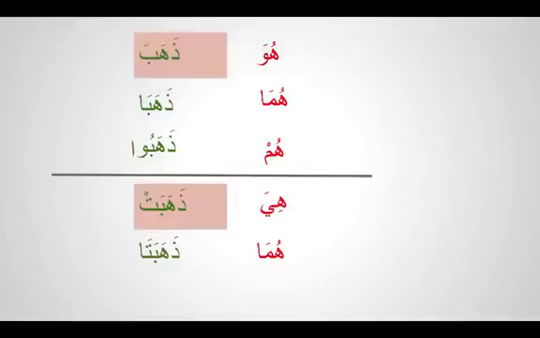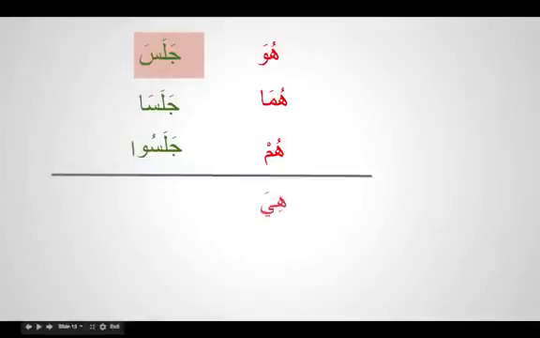Let's do one more example inshallah. Jalasa means he sat. It's not only sat, it already means he sat. So this huwa is not attached to the word in the basic form. Huwa is hidden, that is called mustatir. Just jalasa. But for the two people, you attach a sign.